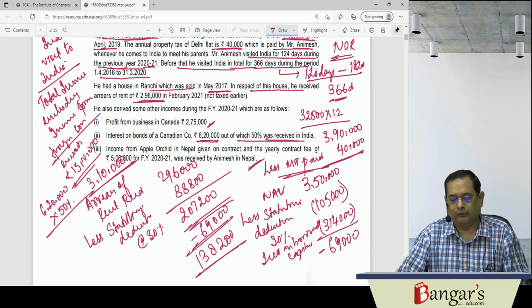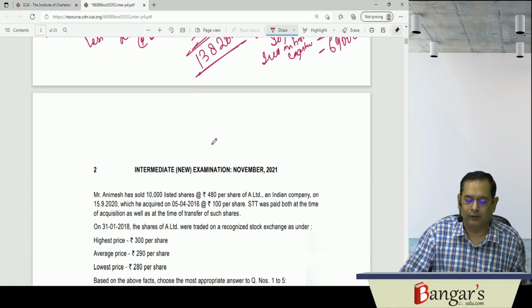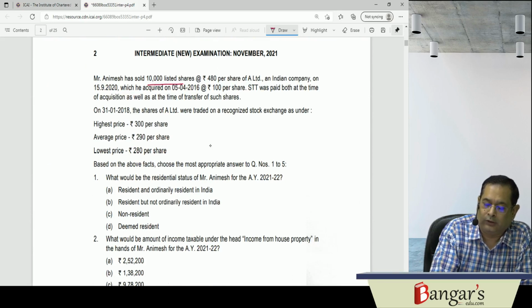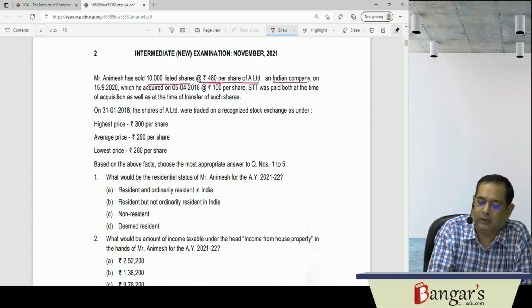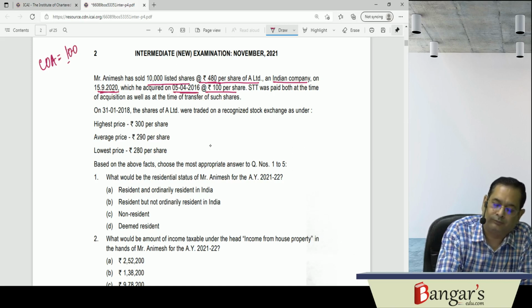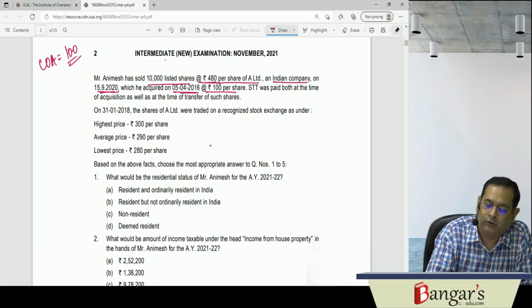So let us see what the residential status is. These information has been provided. Further, see, Mr. Animesh has sold 10,000 listed shares at 480 per share of an Indian company on 15th of September. He has acquired the same on 5/4/26. The cost of acquisition is 100 per share. And STT was paid both at the time of acquisition as well as transfer. So the same is covered under section 112A.